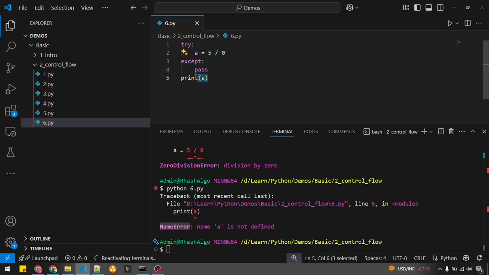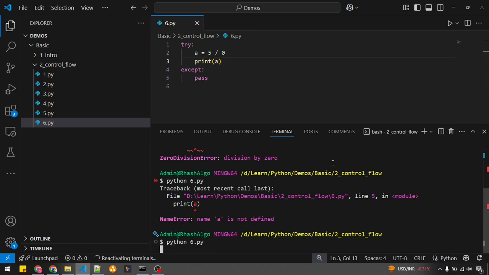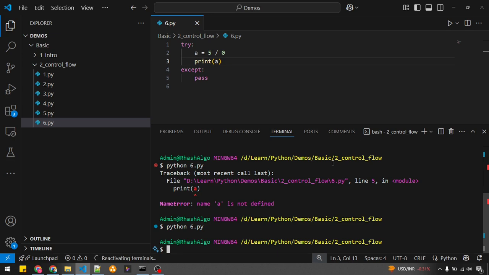To avoid this kind of error, I will put the print statement within this try block, and then run the program again. Now the program is successful, with nothing printed on the screen. If I want to handle this specific exception, I need to mention its name here, like ZeroDivisionError. It's always better to specify the exception name when you give the except keyword.